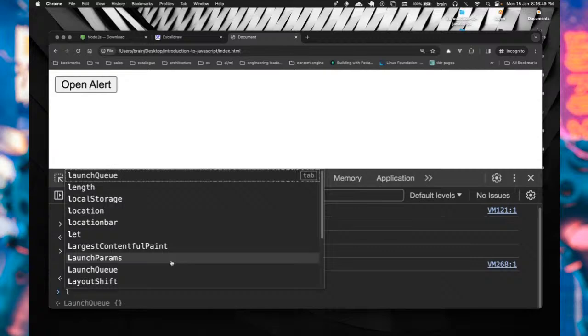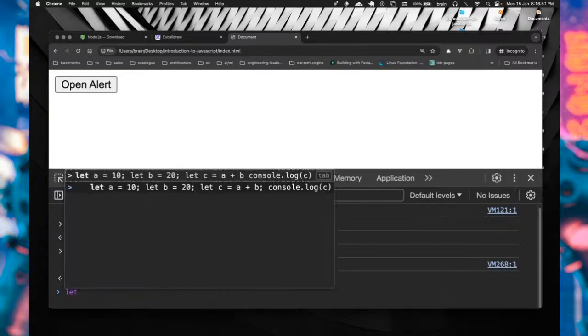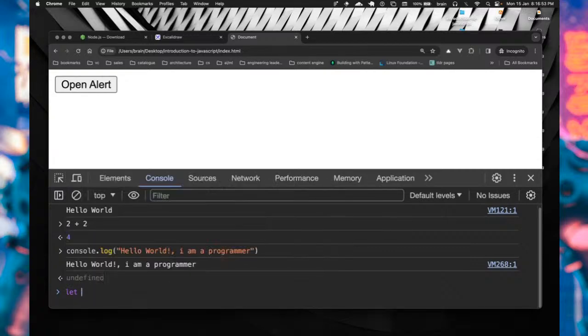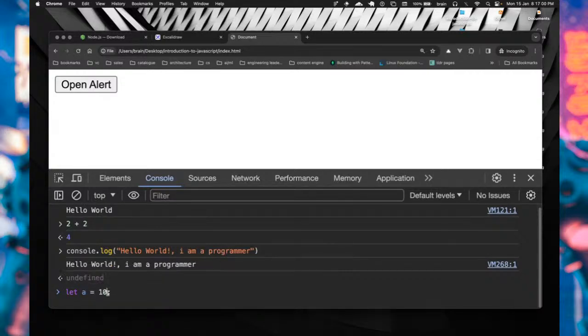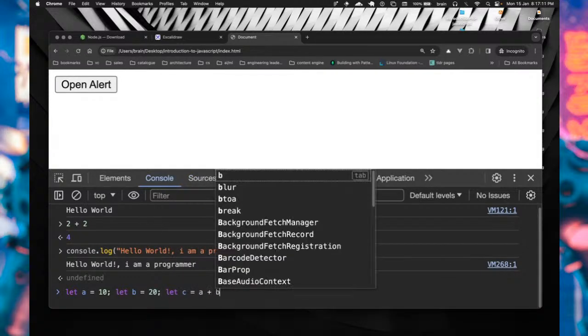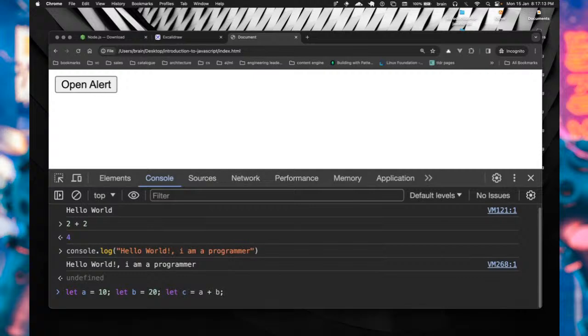Yes, we can actually start doing things like declaring variables. We're going to cover that shortly, right? But here you can see I can do something like let a equals 10. I put the semicolon to simply show that I'm writing a different line here. I can say let b equals 20, and I can then say let c equals a plus b, right? And I'll come back to explain what these things are. Okay, the let statement you're seeing here, this keyword, I'll come back to explain this one after the other.